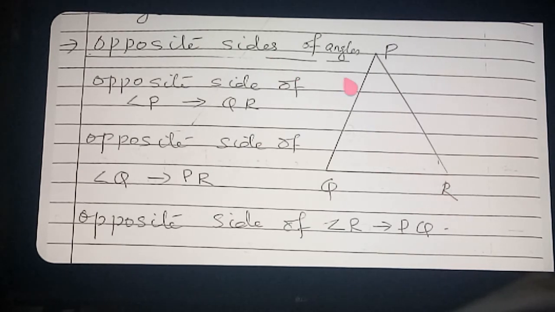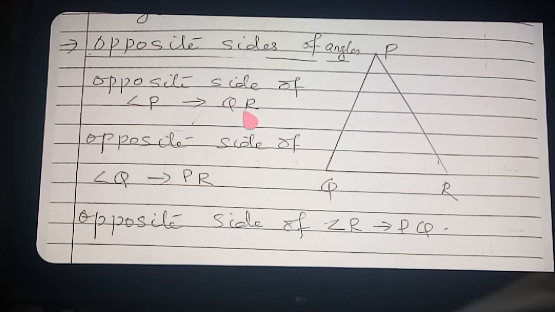So very easily we can say from triangle PQR, you skip P, and what do you get? Q and R. So you can write QR easily. So when we write the triangle name PQR, for the opposite side of angle P, draw angle P, then join the remaining, Q and R. QR. So what is the opposite side of angle P?